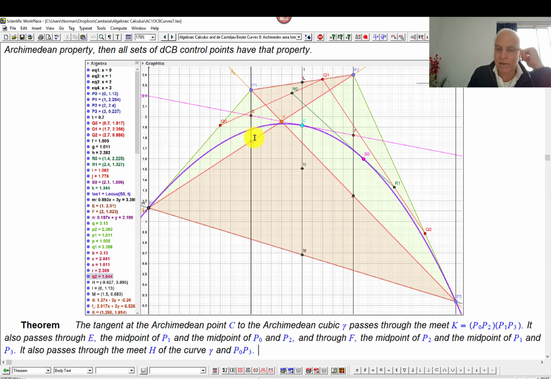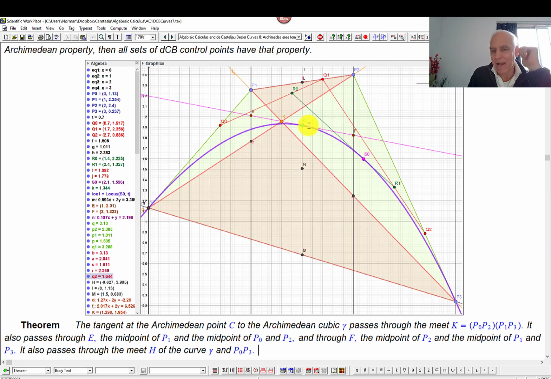So we take the midpoint of that, and then we take the midpoint of that, we get this point E. And similarly on the other side, if you take the midpoint of P1, P3, you get that point there, and then you take a further midpoint of this and that, you get this point F. And the claim is that the tangent at C passes through the line through E and F.